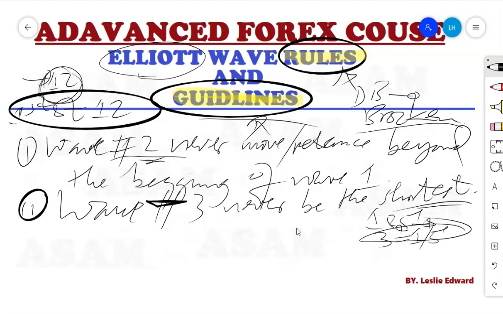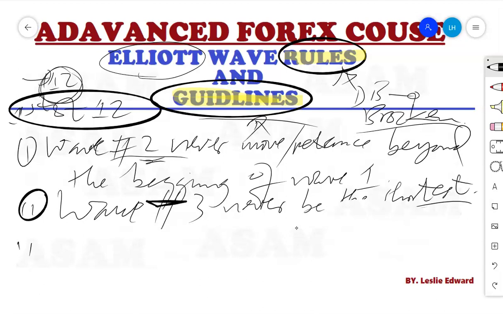Therefore, wave number 5 may be the shortest of the three, and wave number 1 may be the shortest, but wave number 3 is never the shortest. It can have equal travel distance with wave number 1, or wave number 5. That is another thing you should take into consideration when making your wave counts.